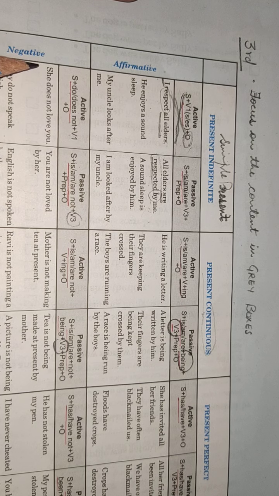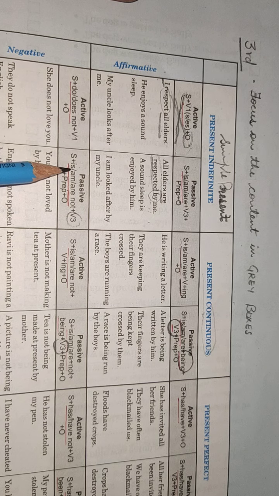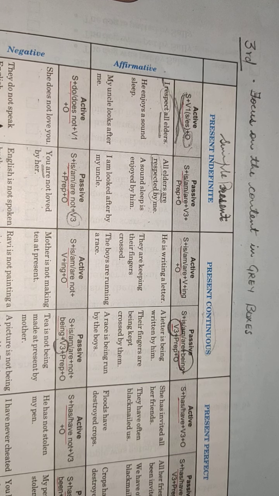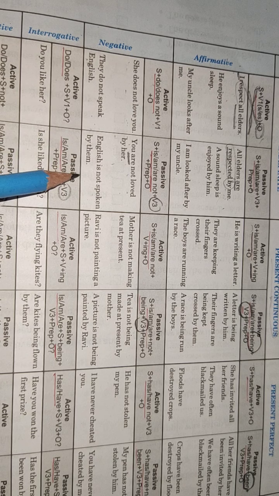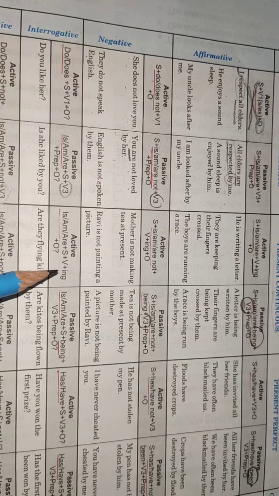So if your sentence is negative, it will have do or does not, and you will change it into is, am, are, depending upon singular and plural verbs. Check here. She does not love you. Now: you are not loved by her. Tense will not change, beta. Present tense will remain present tense. Only singular plural verbs will change. They do not speak English. Now English is a singular subject here. So what will be the answer? English is not spoken by them. I hope you are getting it.